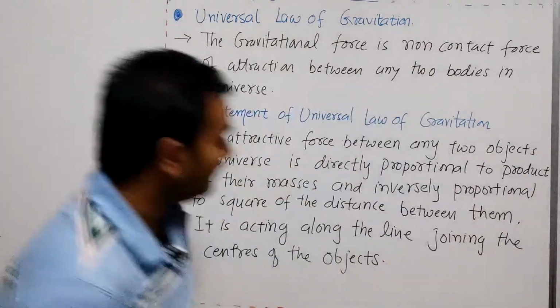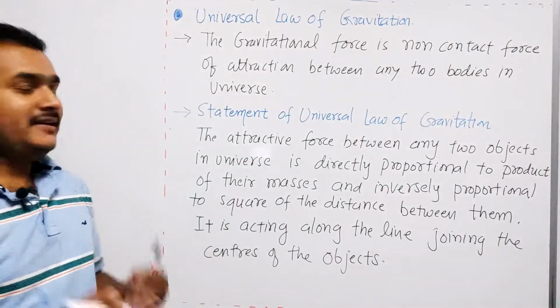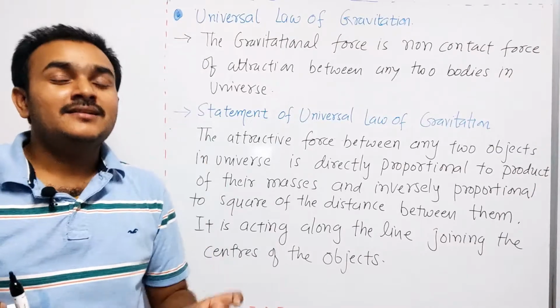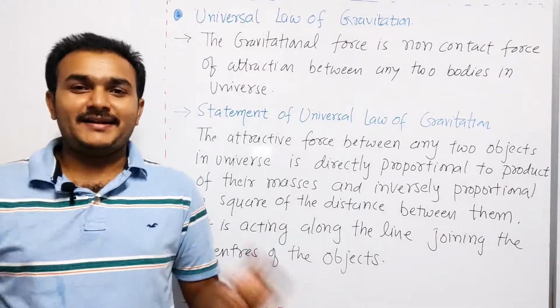So let us highlight here the attractive force. What is the value of the force? Here, as you know that force is a vector quantity, so it needs magnitude as well as direction. So again, gravitational force is a vector quantity.